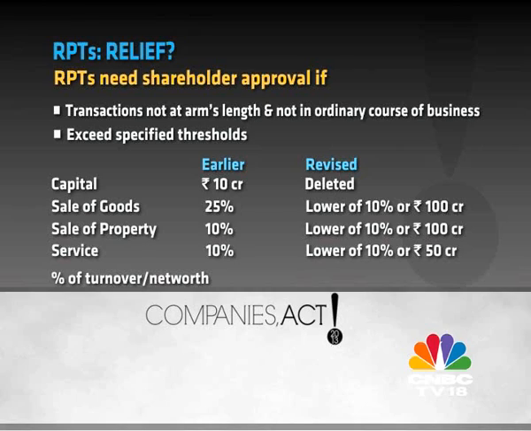Yeah. For example, a transaction like a sale of property. So if it's 100 crores, I think it is a reasonable number to test for, and they also have the 10% threshold. So it's not that companies who are not large don't have to comply if it's below 100 crores. If it's 10% of their turnover, they still have to comply. Whichever is lower. Whichever is lower, right. So if 10% is lower than 100 crores, then that will still have to go to shareholders for approval. Which goes to Sudhir's point. You are protecting the shareholders' interest by specifying.